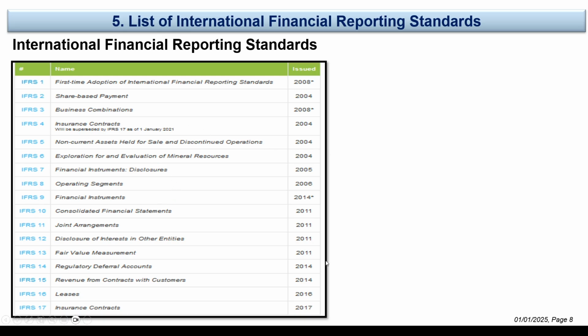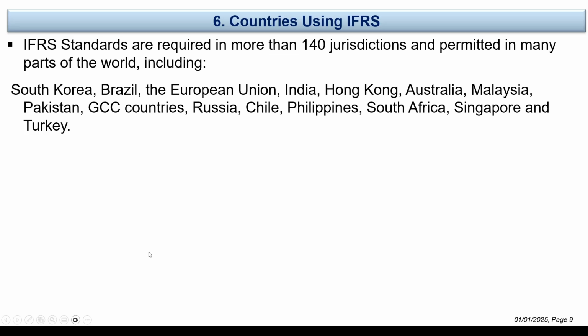These are all the standards that show step by step how to deal with accounting. IFRS 15, a very famous one, revenue from contracts with customers. Then there is lease. And IFRS 17, insurance contracts. Mainly, there are more than 140 countries across the world that are using IFRS.